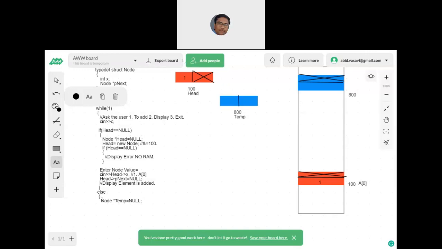Are you following? See, first nothing is there. You are asking the user to opt for 1, 2, 3. The user doesn't know whether you are keeping one in the head or one in a bogey. First, the user has entered 1 and wants to store 1. What you are doing as a coder is creating head, because that is the first one, that is the engine. Clear?